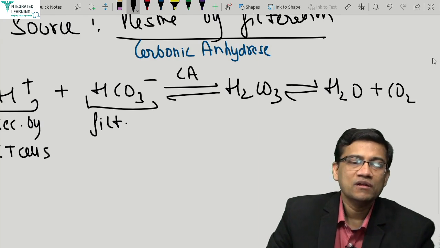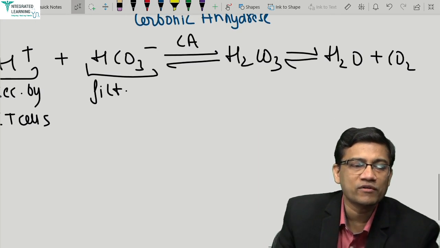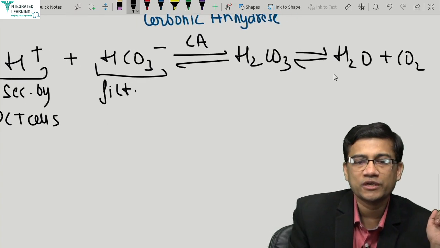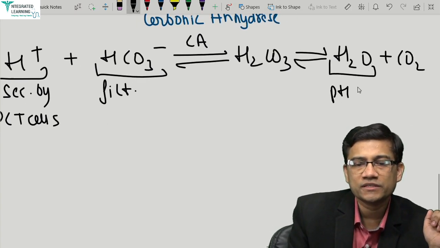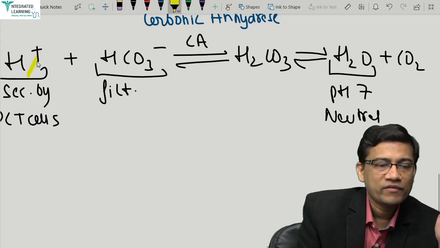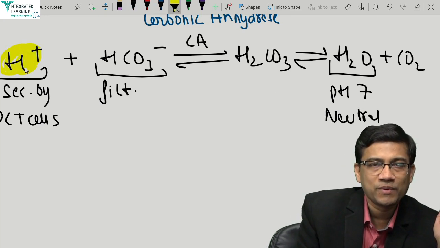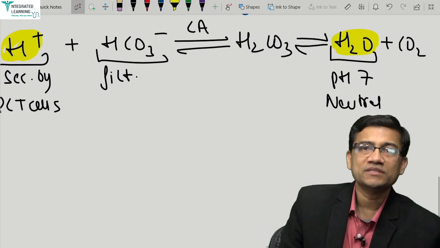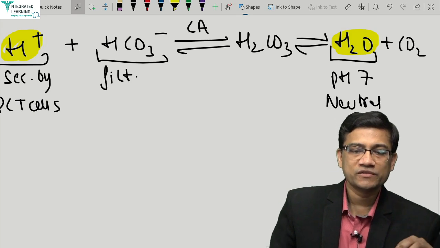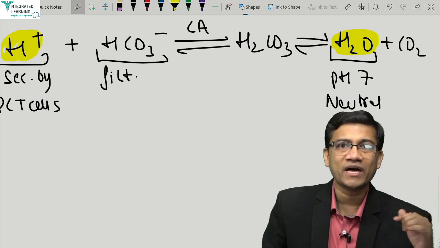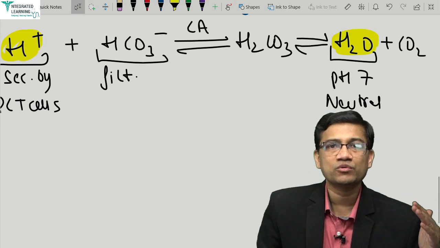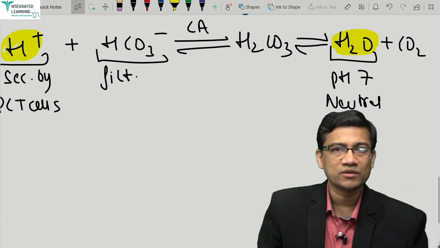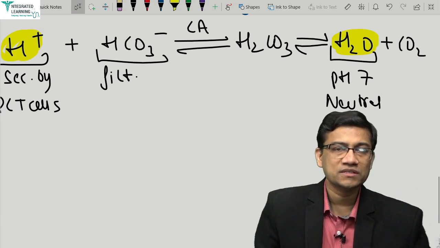CO2 the lungs can handle. So ultimately you have converted the H plus into water. Water pH is 7, that is neutral. So in a simple way you can say we have converted the H plus ions into water. CO2 will be managed later, and that means it is being buffered. So pH will not change because the H plus, which is the active form, is now converted to the water form, which is non-acidic. Okay, so that is how the buffer is able to function.